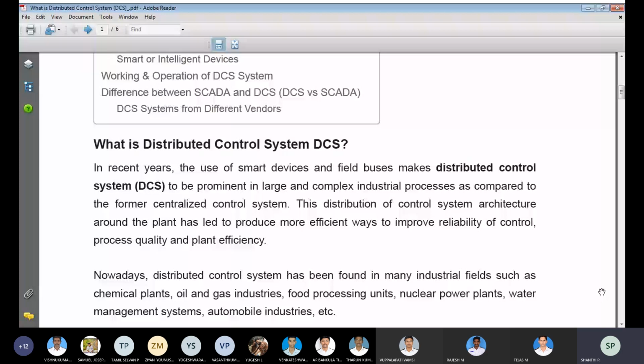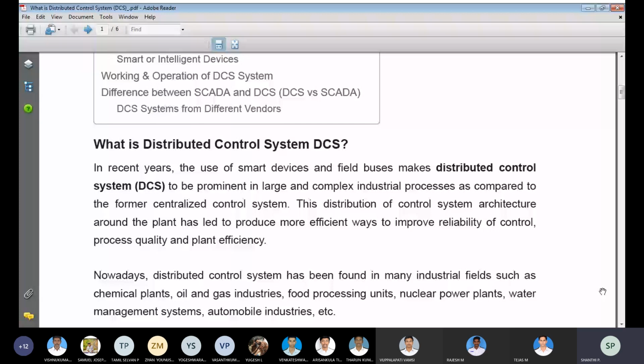With this distribution control system, we achieve efficient and reliable operations that we can perform easily. We can understand and quickly identify where a fault is occurring using this distribution control system. It is maximally used in many power plants.